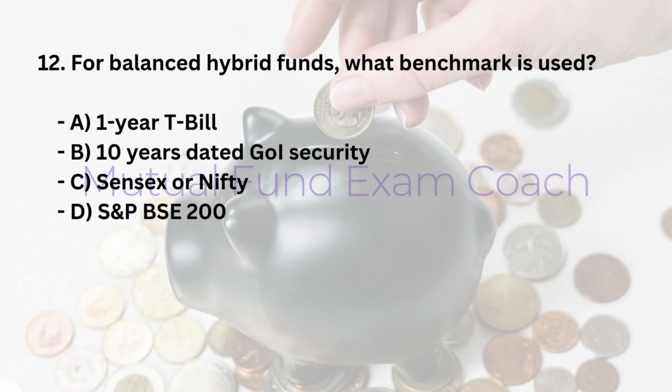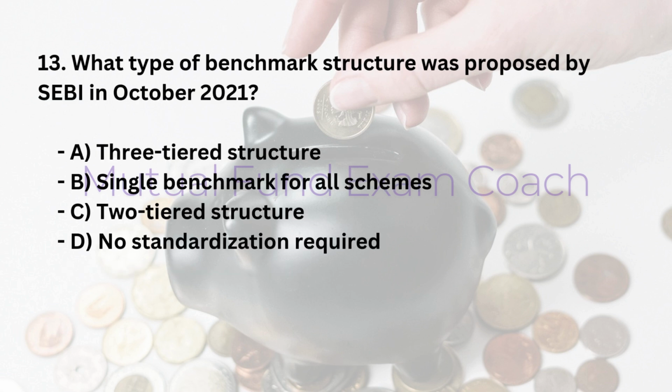12. For balanced hybrid funds, what benchmark is used? A. 1-year T-bill. B. 10 years dated GOI security. C. Sensex or Nifty. D. S&P BSE 200. Answer: C. Sensex or Nifty.